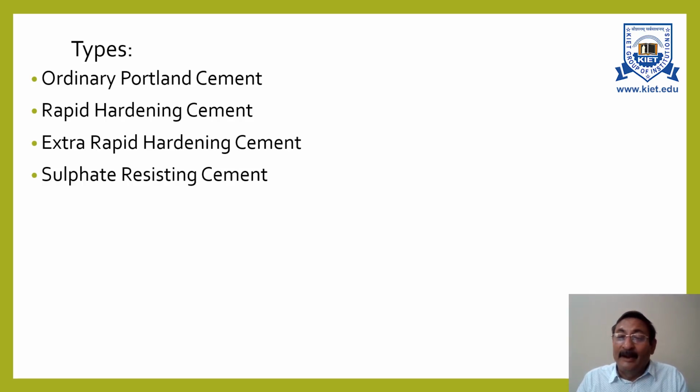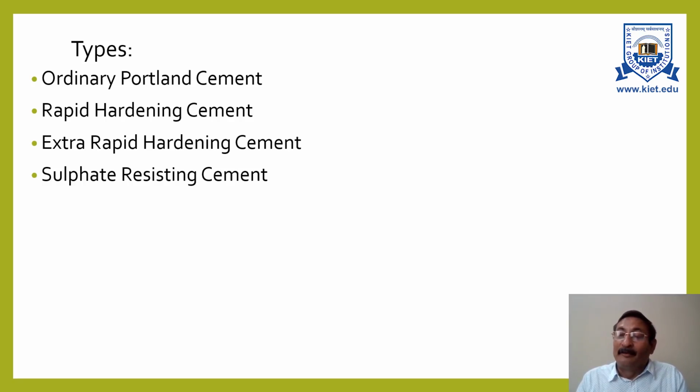So what is the remedy? The remedy is to use cement which resists the sulfate attack. And for this, we need that the tricalcium aluminate, that is C3A, should be very low in the cement.